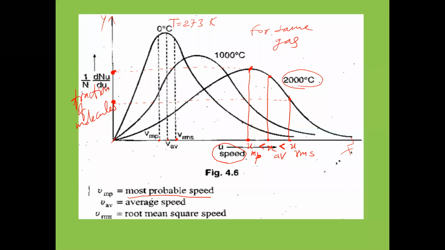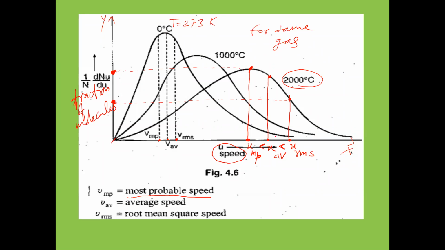But which type of velocity is possessed by a large number of gas molecules? This most probable velocity is possessed by a large number of gas molecules. Okay, and RMS velocity's specialty? The highest magnitude is for the RMS velocity value. So the molecules which are moving with RMS velocity will be moving faster. Remember, the molecules moving with RMS velocity will have faster movement than molecules with the most probable velocity. Is the point clear to all?